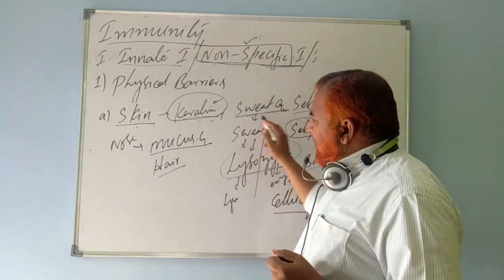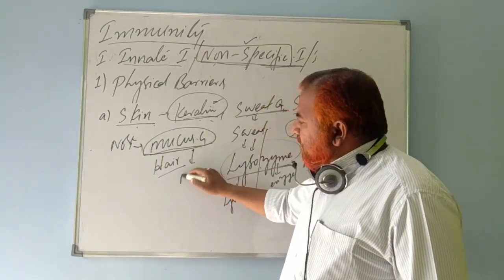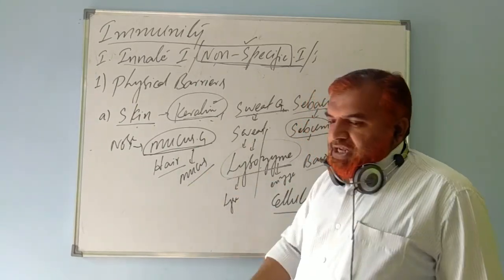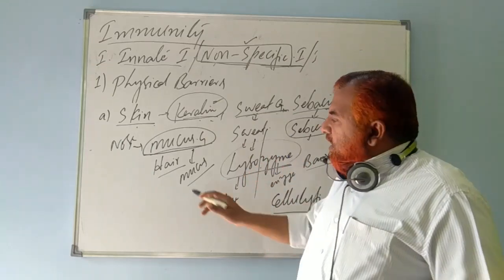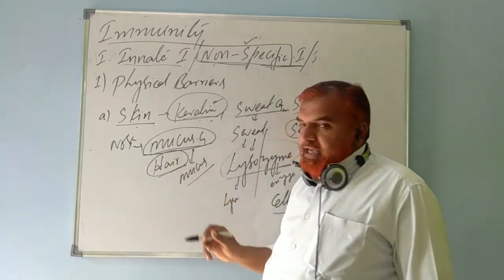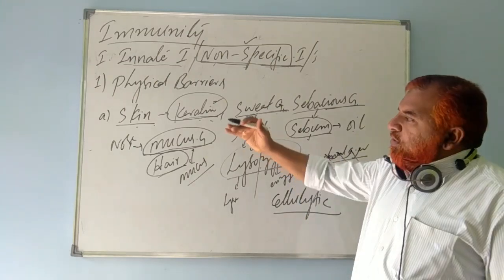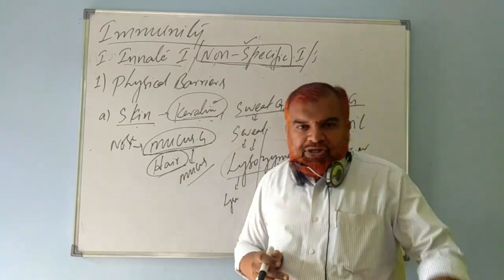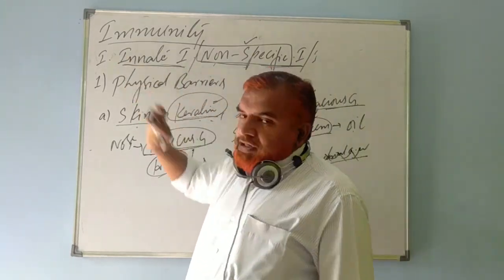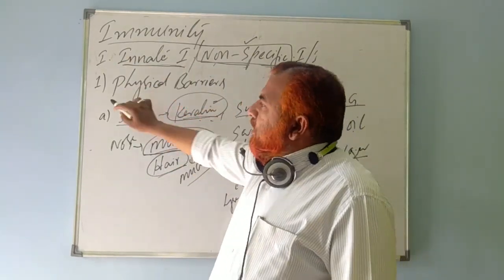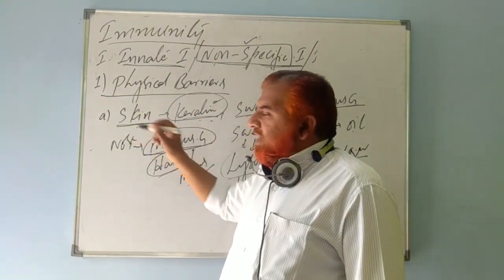In the skin, we have these many glands. In the nose, we come across mucous glands that secrete a lot of mucus. In that mucus, microorganisms, dust particles, and pathogens are trapped. Along with that, the fine network of hair in the nose also prevents the entry of microorganisms into the body. So in this basic class of innate immunity, it is still not complete, and one major part is physical barriers. In that, the first one I have discussed is skin.